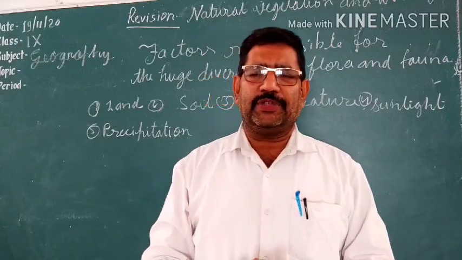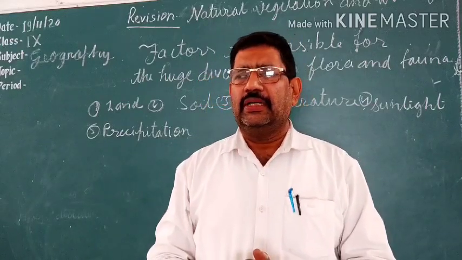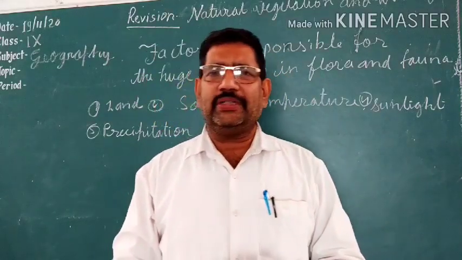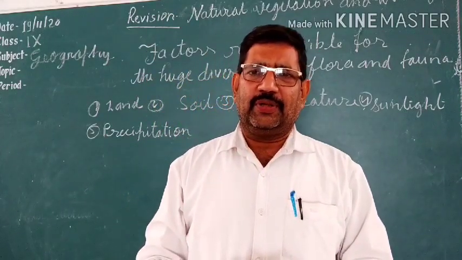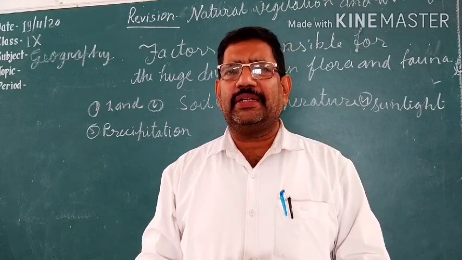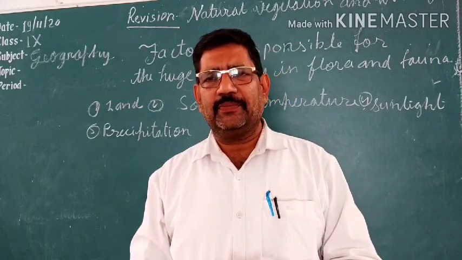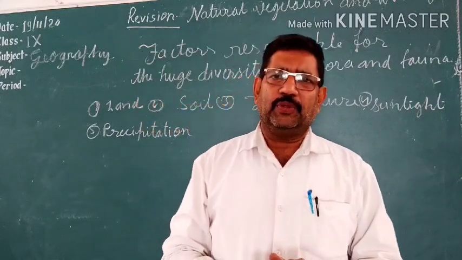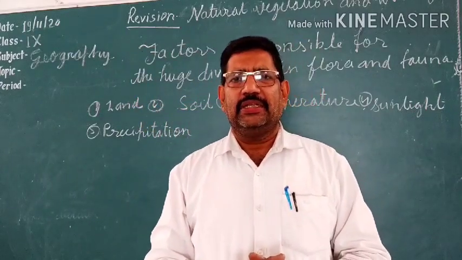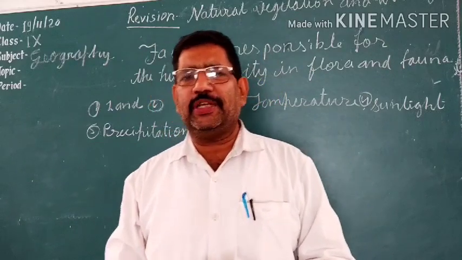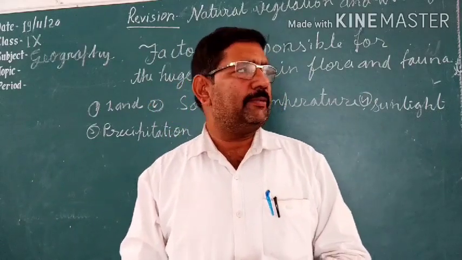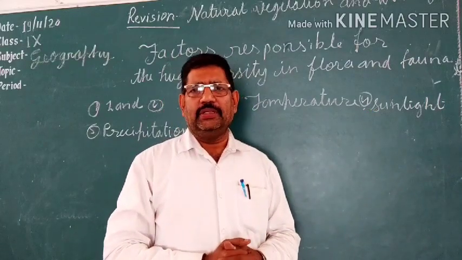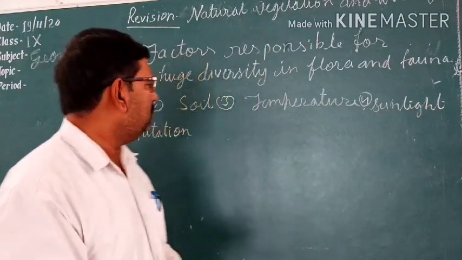With the help of sunlight, they take water and minerals from the soil, carbon dioxide from the atmosphere, and with the process of photosynthesis, they produce their food. In this way, sunlight also plays a very important role in the growth of vegetation.